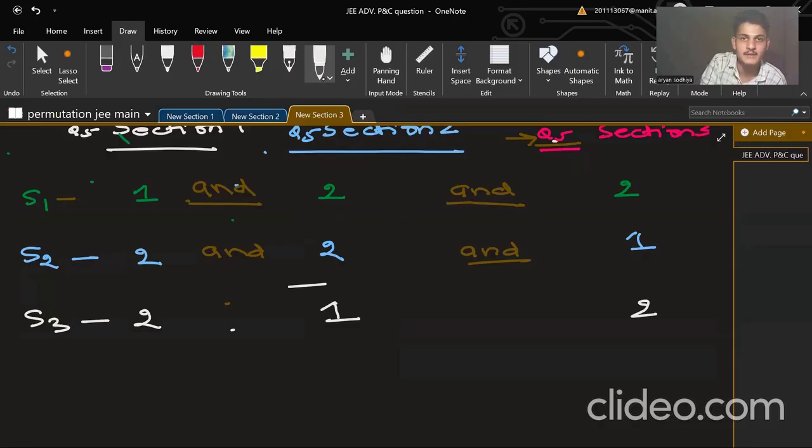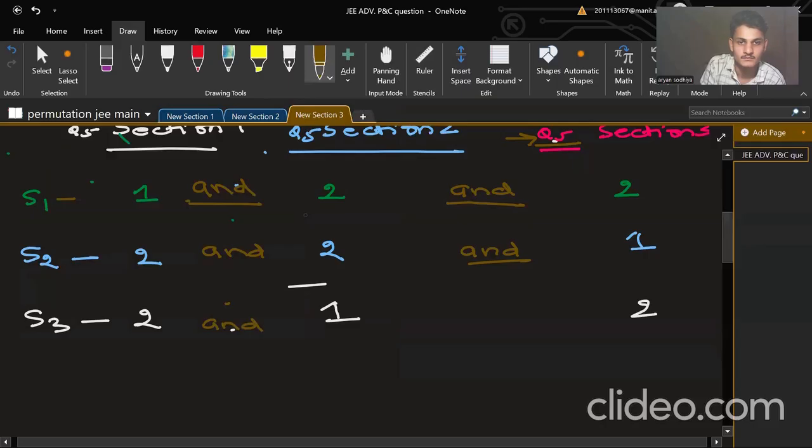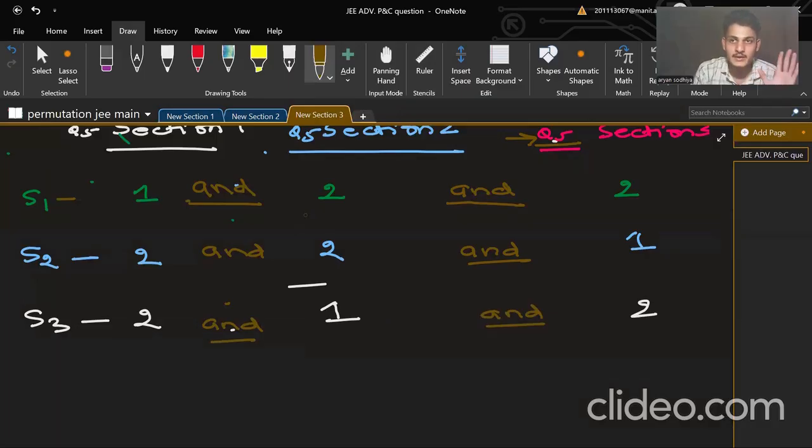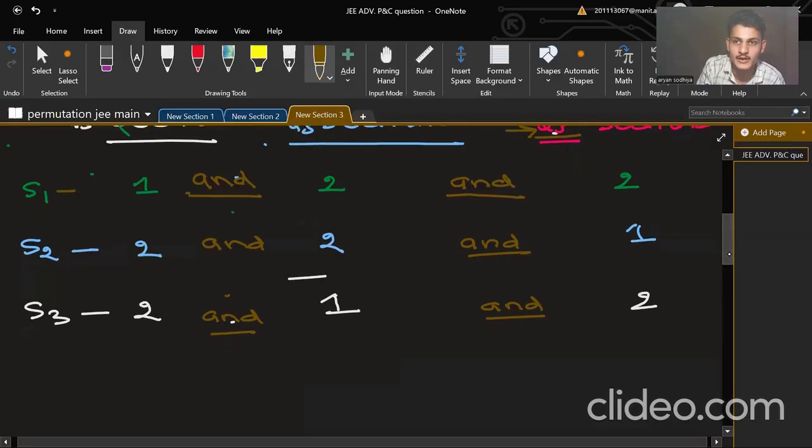And here and will come. Again, repeating the same thing: selecting two from section 1 will not complete our task. We also need to choose one from section 2 and two from section 3. Okay.